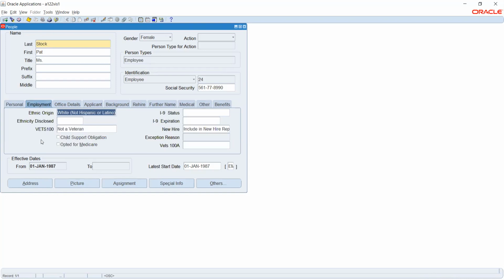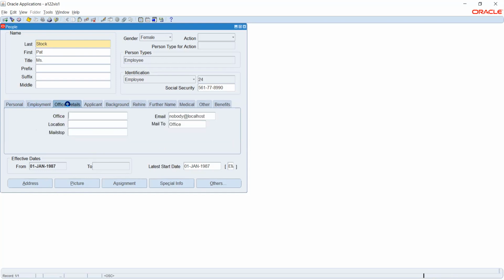And then I have employment details. So if at all this particular applicant is hired, I'll have the employment details. So these are basic information. If I want to capture the visa and the other process also, I'll be able to capture it through an option called DFF, to store the additional information. Okay, so in a simple way, it means we can view the complete details of the employee from this option, correct? And the other medical and other benefits. Yeah.